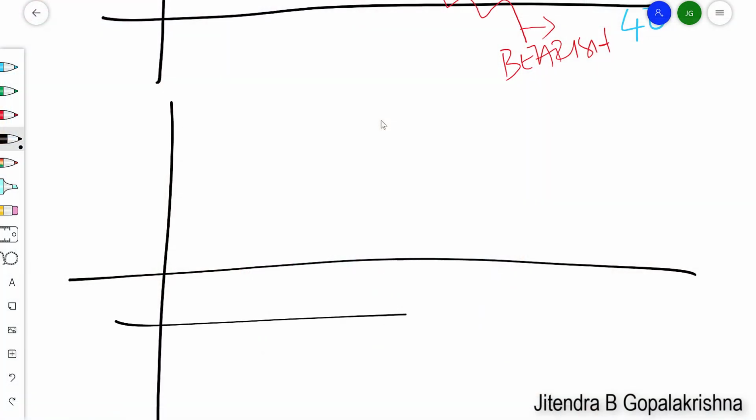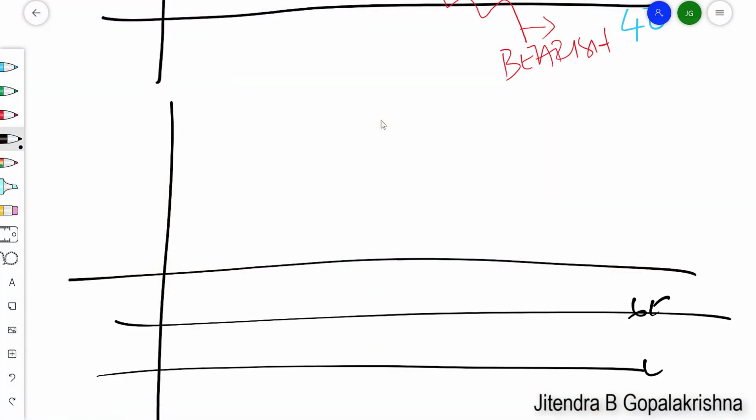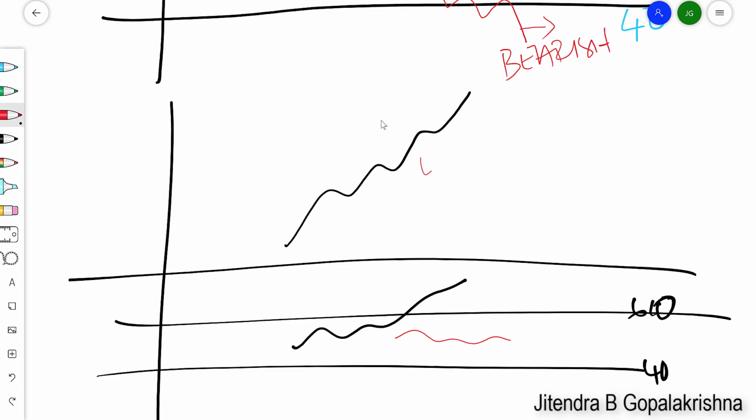So now, let us put it here. This is 60 and say this is 40. If the RSI is like this above 60, the price here also will be rising, and if the RSI is in between, the price will be somewhere in between like this, and if the RSI is below 40, the price here also will be going down. So bullish means above 60, bearish means below 40, in between 40 to 60 is sideways. So this is how we will use RSI.